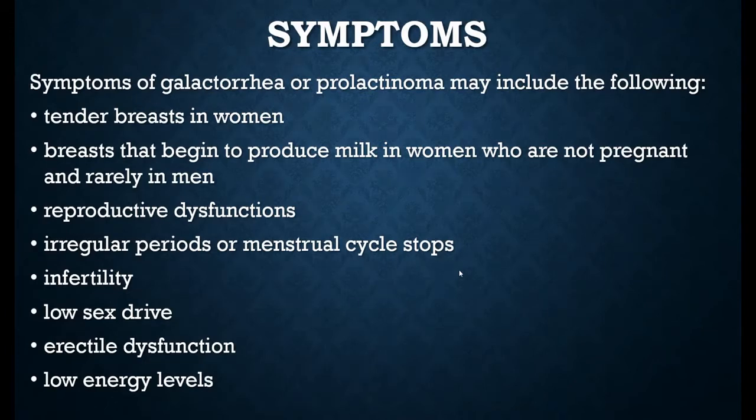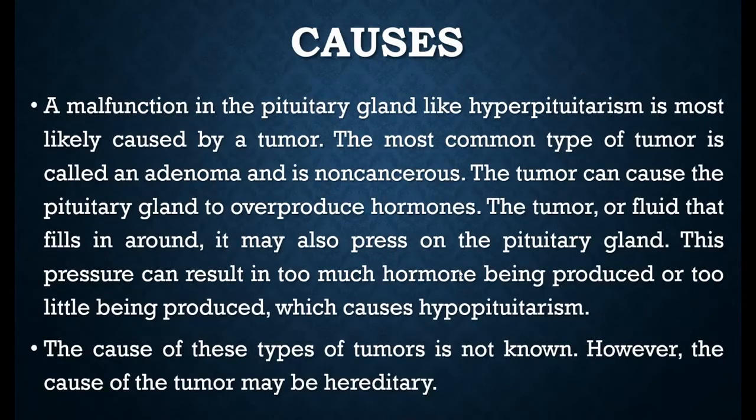Now the causes. If the pituitary gland malfunctions, that is hyperpituitarism, it happens because of a tumor. These tumors can be non-cancerous and are called adenomas.